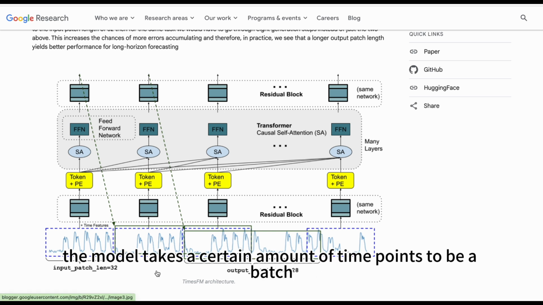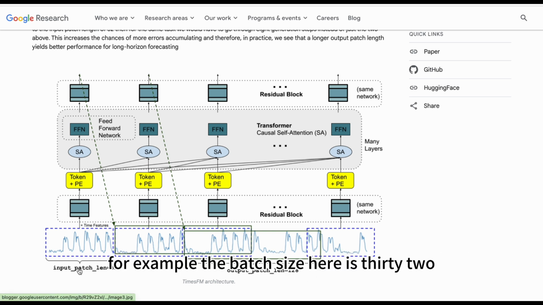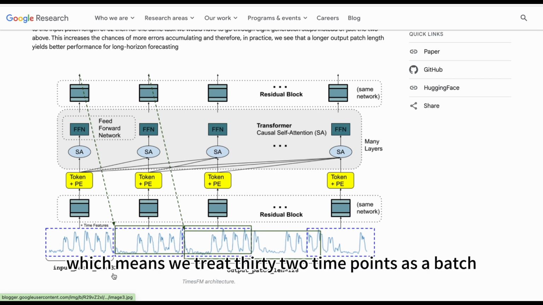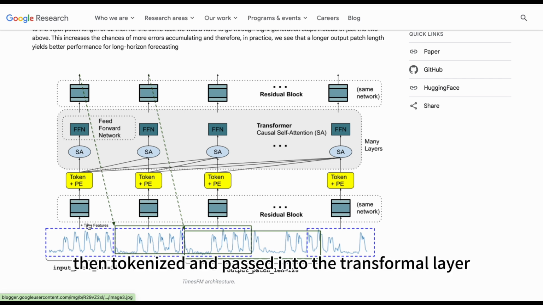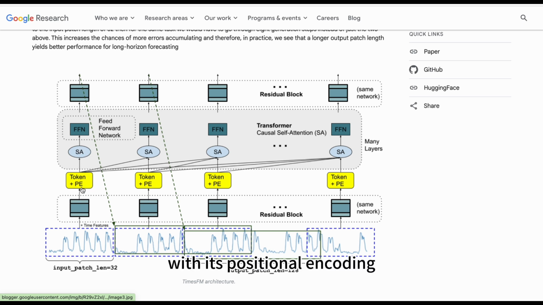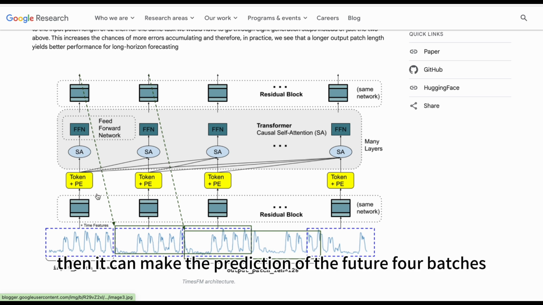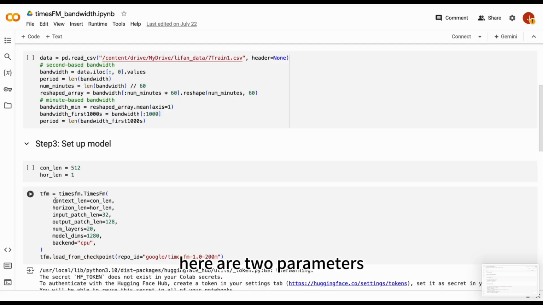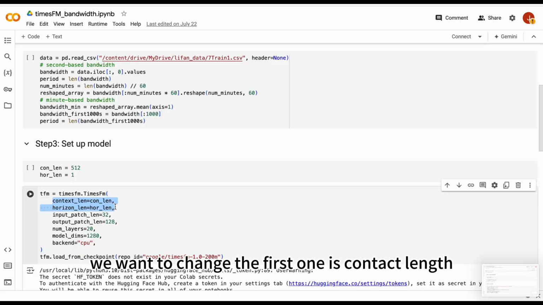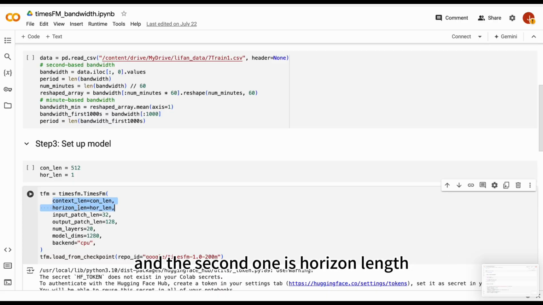The model takes a certain amount of time points to be a batch. For example, the batch size here is 32, which means we treat 32 time points as a batch. Each batch is then tokenized and passed into the transformer layer with its positional encoding. Then it can make the prediction of the future 4 batches. Here are 2 parameters we want to change. The first one is context length, and the second one is horizon length.